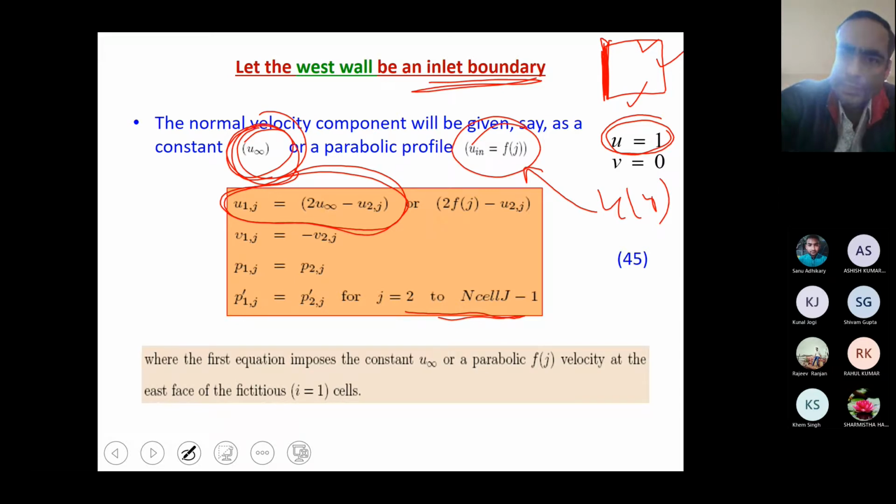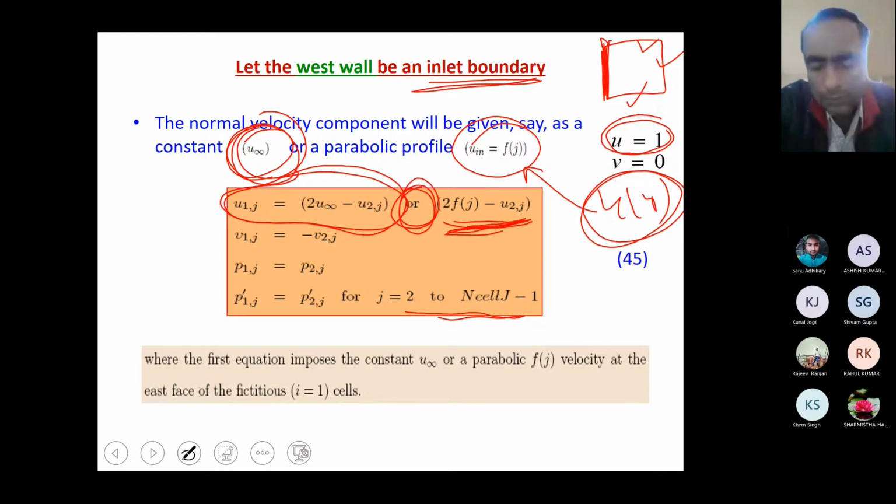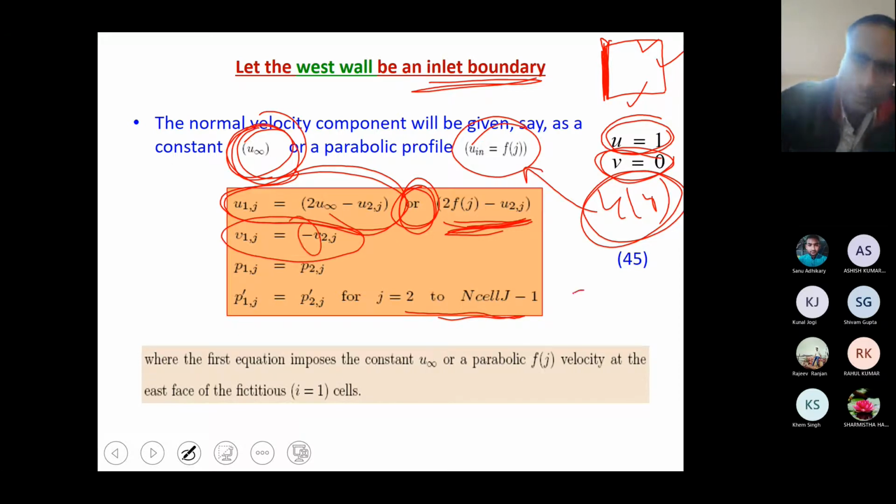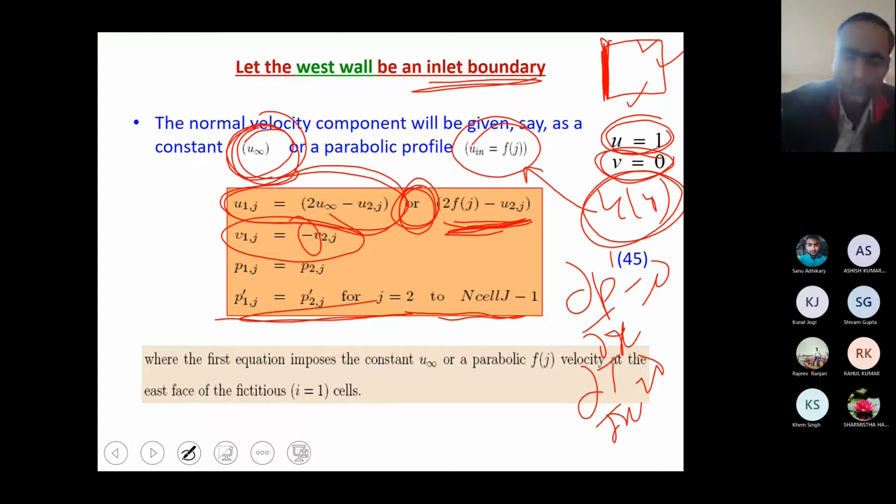Now, in the confined case, you know the expression also, so you have to write that expression here. The second part gives you the channel confined case. The rest of the story is the same. You have a v velocity of 0. The pressure and temperature conditions are the same: here x is 0, P or P dash is 0, and del T by del x is 0. So the rest of the story is the same.